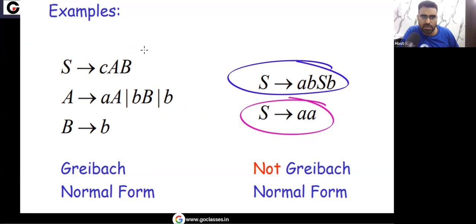Okay, what about this? Is this allowed in the Greibach normal form, in GNF? Yes, this is allowed. Variable going to terminal followed by any number of variables, zero or more variables. So I hope you understood that this is in GNF, but the previous one is not in the Greibach normal form.